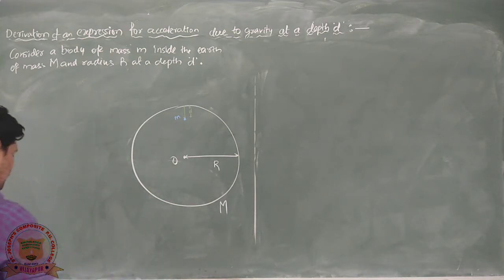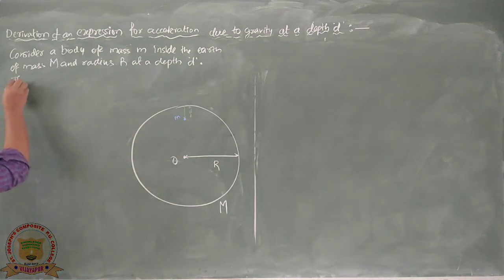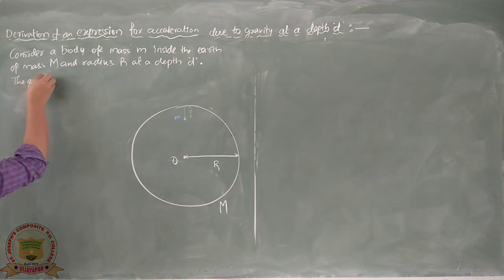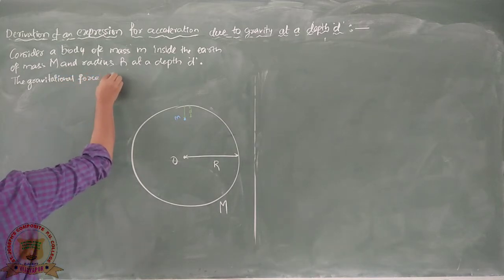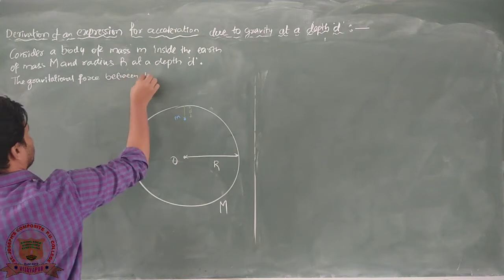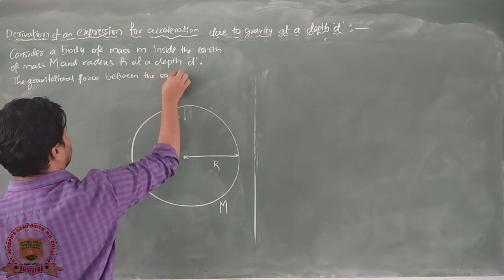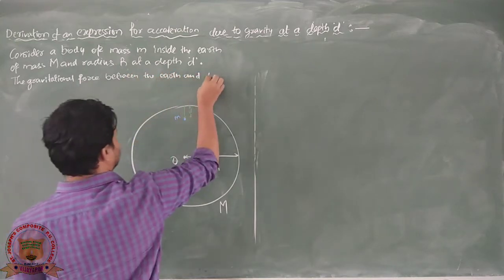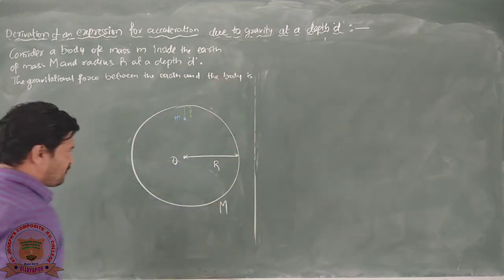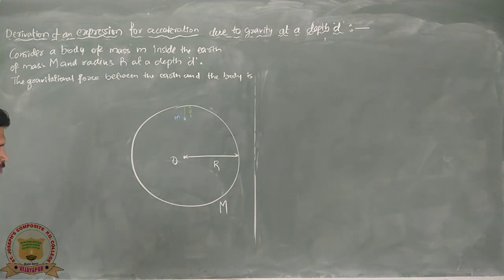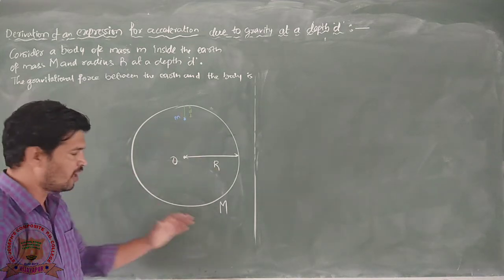Now the gravitational force between the earth and the body. This time the force is not exerted by the whole earth.